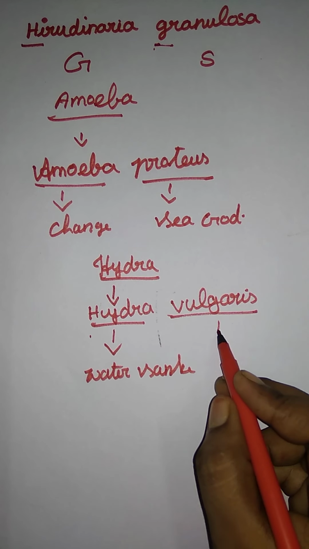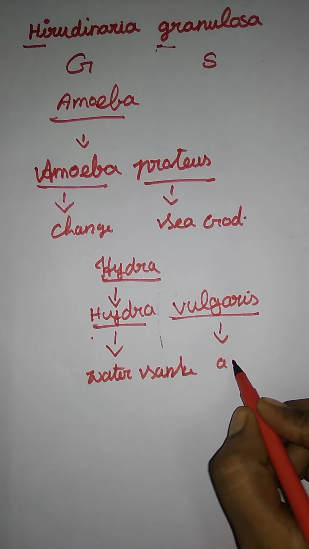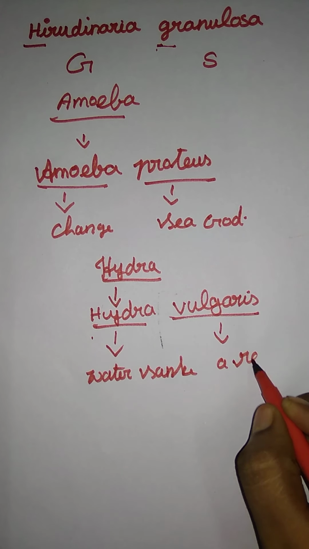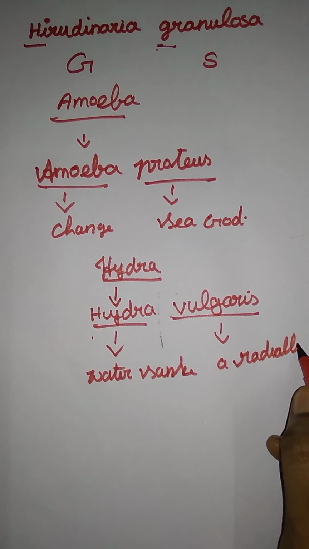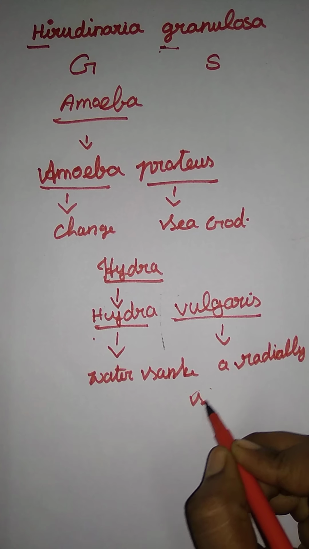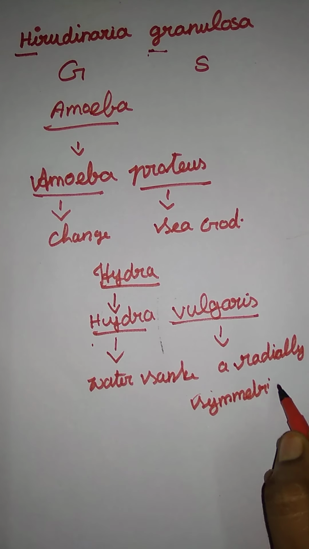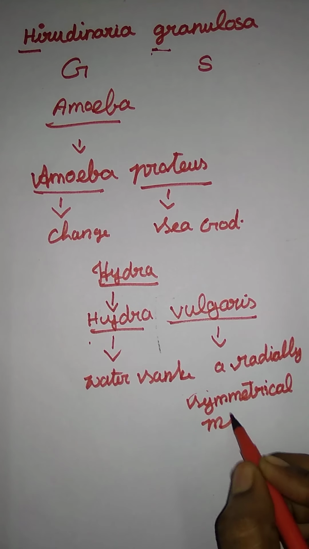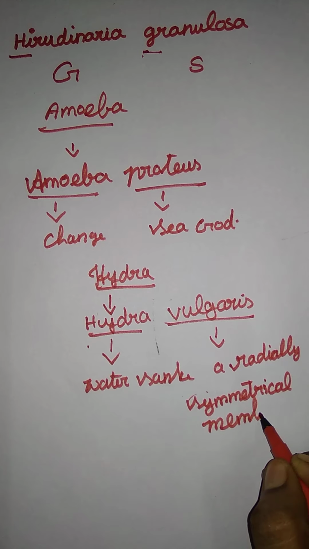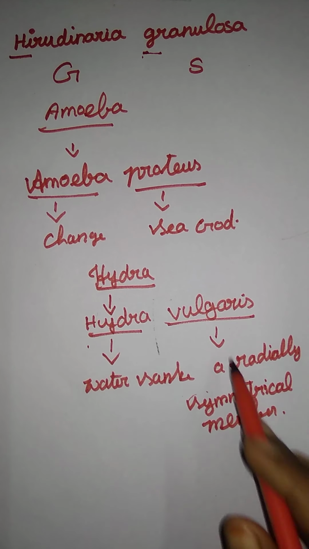Okay, and here Hydra vulgaris, which means a radially symmetrical membrane. A radially symmetrical member. What is a radially symmetrical member?